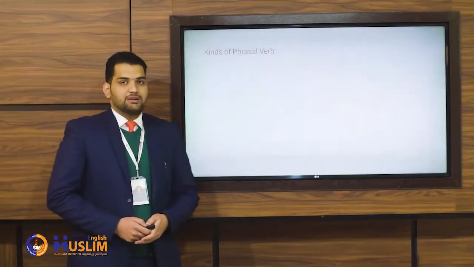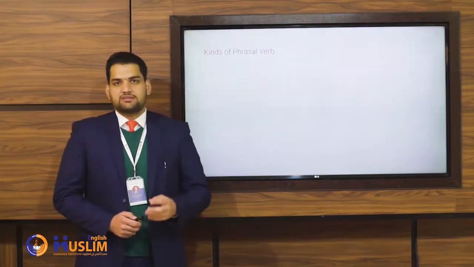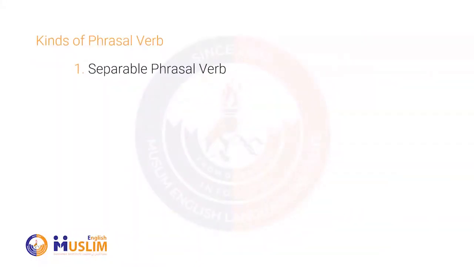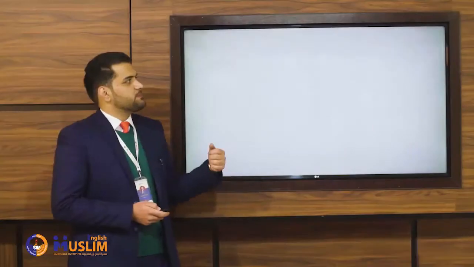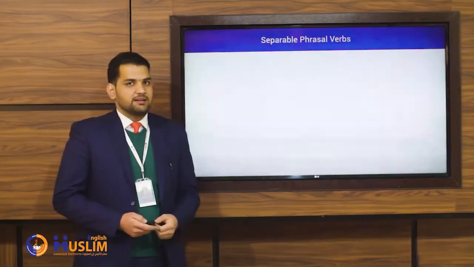Now, let's talk about the kinds or types of phrasal verb. So basically, we have got two kinds of phrasal verb. The first one is separable phrasal verb and the second one is inseparable phrasal verb. So let's talk about them in detail. Number one, separable phrasal verbs. So what are they?